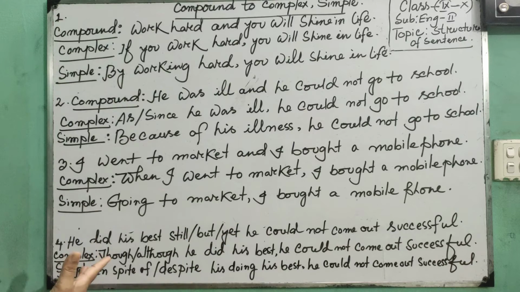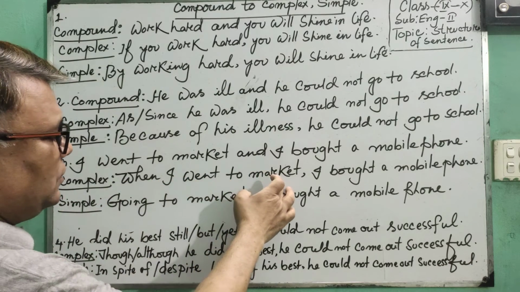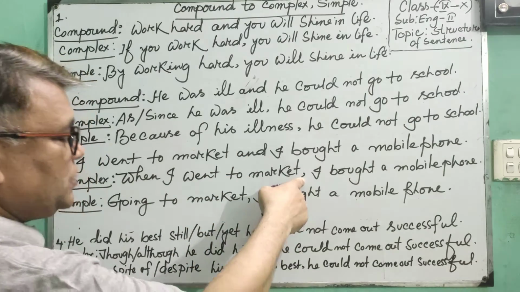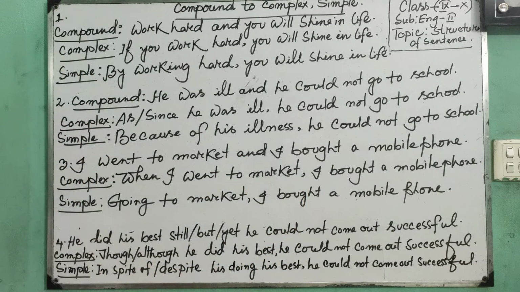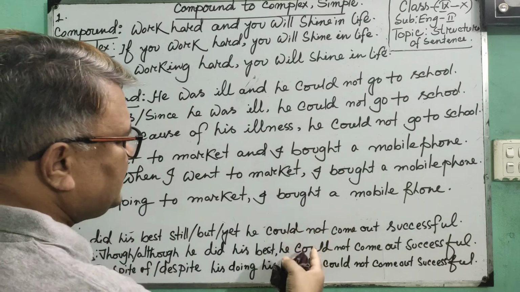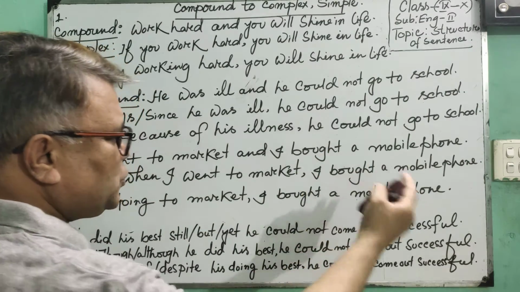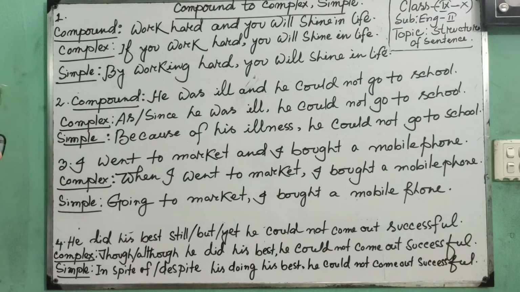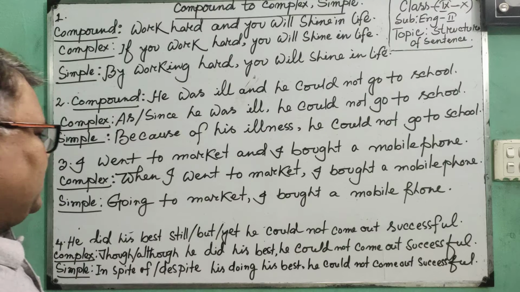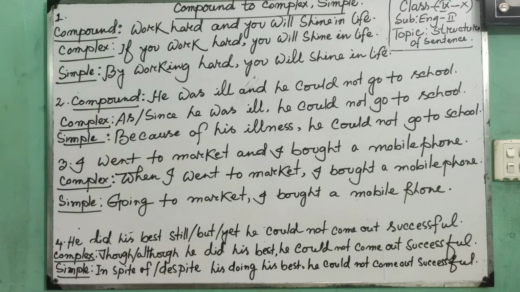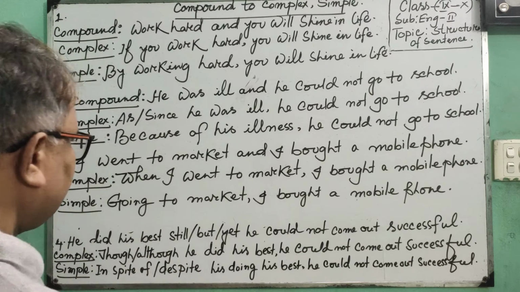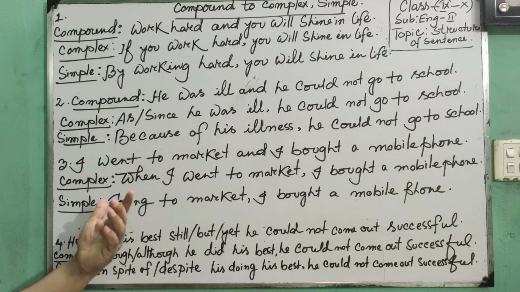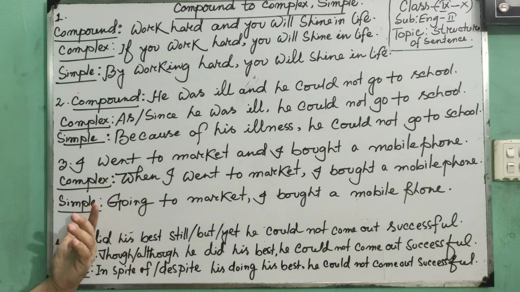Before the principal clause. So, when I went to market, then we have to omit and and use a comma in place of and, then we have to use the subordinate clause, but it should be set unchanged. That means I bought a mobile phone. It's okay.